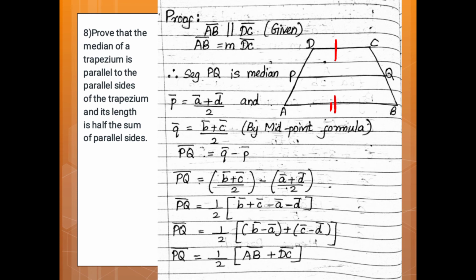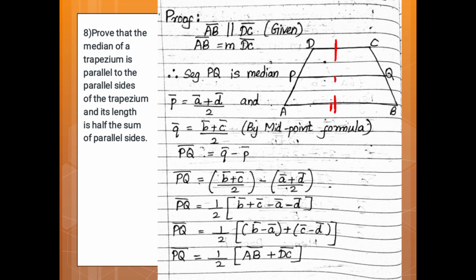Now here we have to prove that PQ, the median of a trapezium, is also parallel to the parallel sides of this trapezium. And second, we have to prove that PQ, the length of the median of the trapezium, is half the sum of the parallel sides.